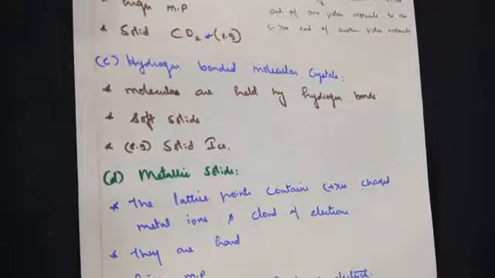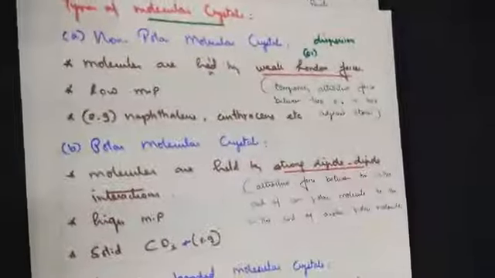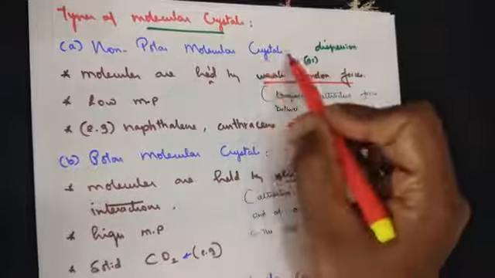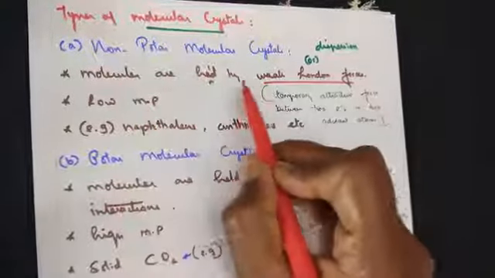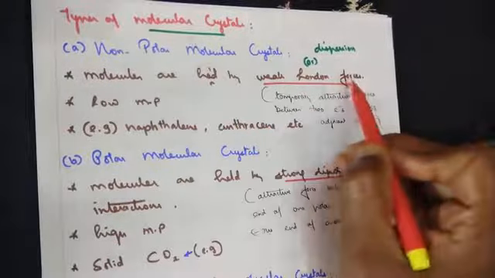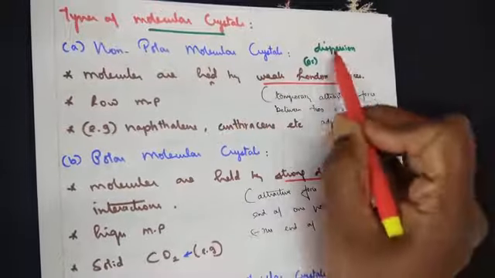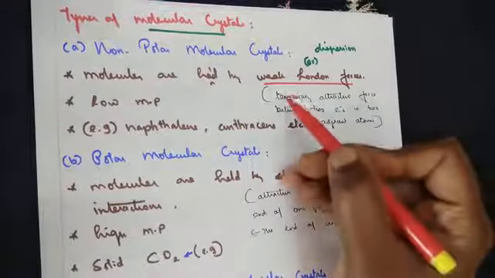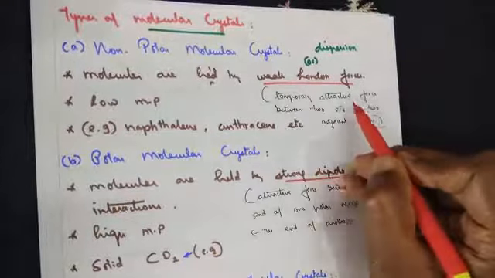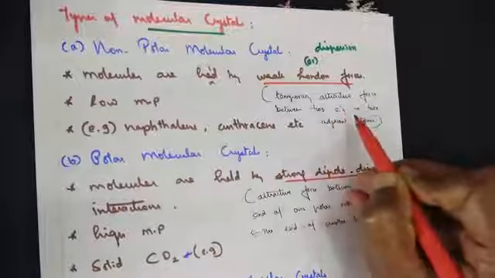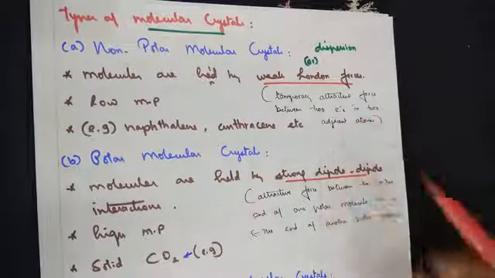Now molecular solids or molecular crystals are further divided into three other categories. First one is non-polar molecular crystal. Here these molecules are held by weak London forces or weak dispersion forces. What's the meaning of weak London or dispersion force? A temporary attractive force between two electrons in two adjacent atoms.